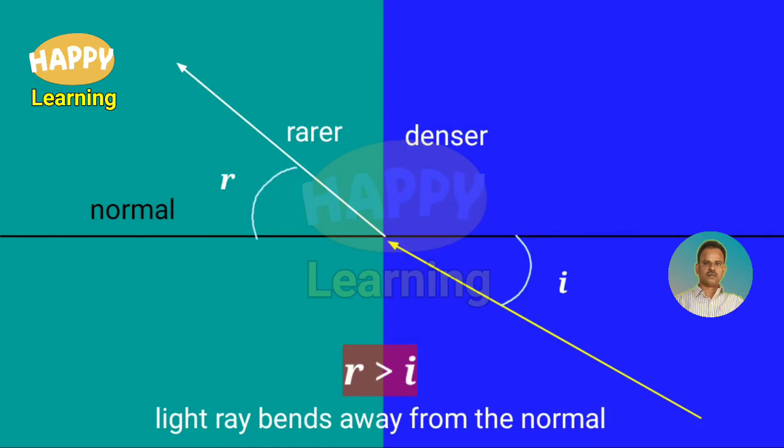Next, here the light ray is passing from denser medium to rarer medium. So in the denser medium, the angle of incidence is I, and in the rarer medium, the angle of refraction is R. Here the angle of refraction R is greater than the angle of incidence I. So when the light ray travels from denser medium to rarer medium, the light ray bends away from the normal.